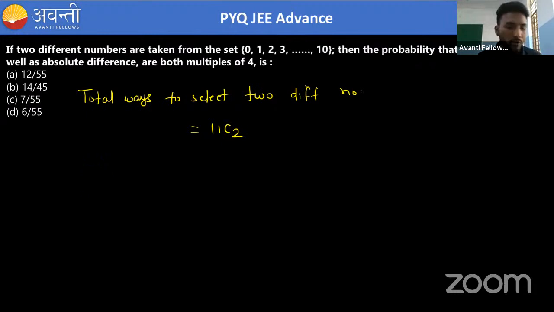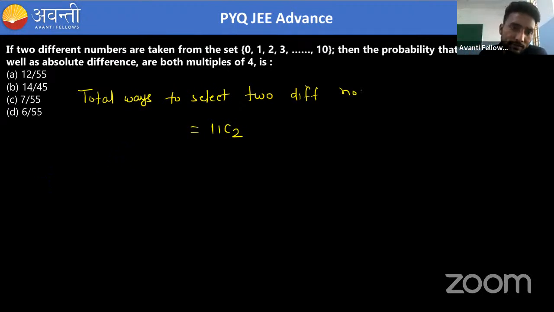Now we need to check in how many ways the sum as well as the absolute difference are both multiples of 4. Both multiples of 4 means if we are taking two numbers, then their sum should be a multiple of 4 and the difference should also be a multiple of 4. So we can take those kinds of numbers.